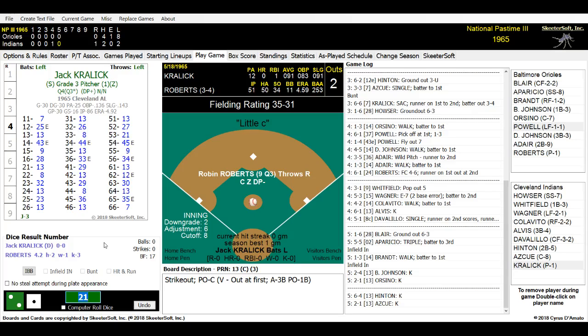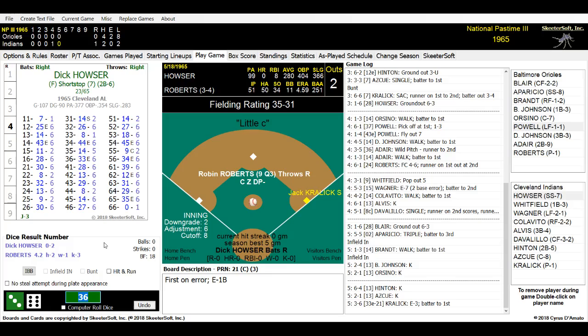Caught stealing. Here is the pitch to Jack Kralik. Roberts is breezing right now. Here's the pitch. It is a 36. And Kralik did get contact on the ball. And Kralik hits towards first base. Gets between the legs of our first baseman, Bob Johnson. And Kralik is going to make it on first with an error. E3 on that play there.